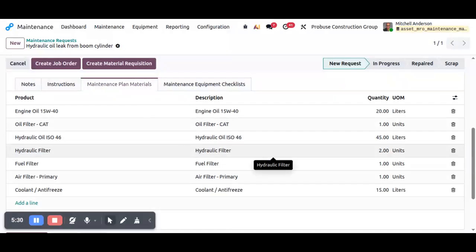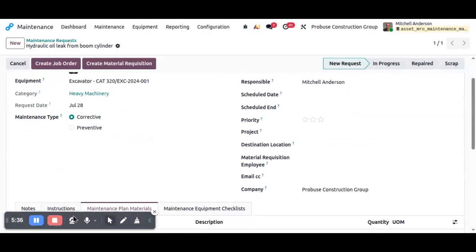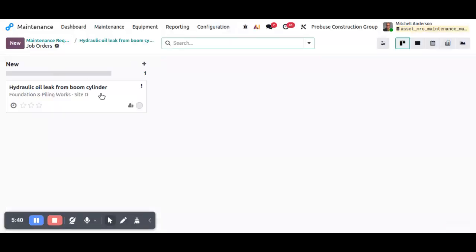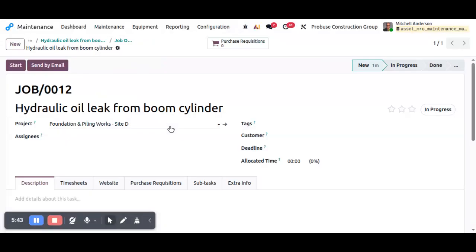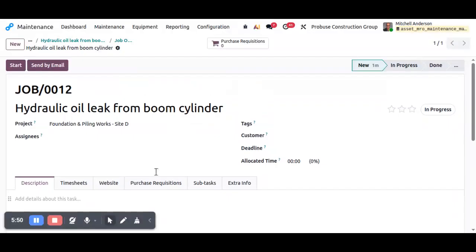So, once maintenance planning is complete, we can create a job order. So, the application automatically creates a job order linked to the maintenance request. The job order contains all the necessary information required to execute maintenance work efficiently.